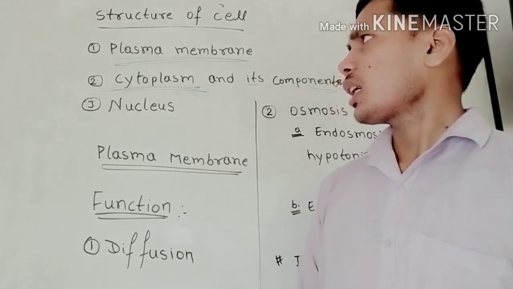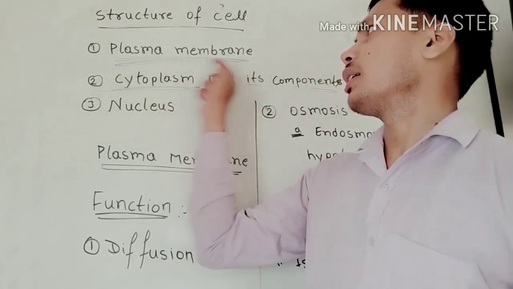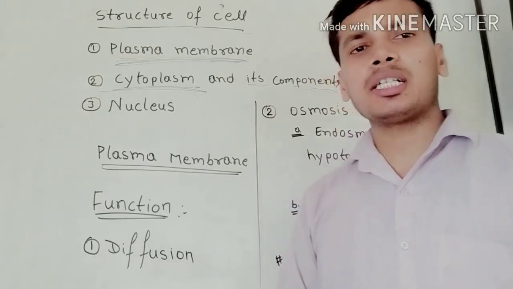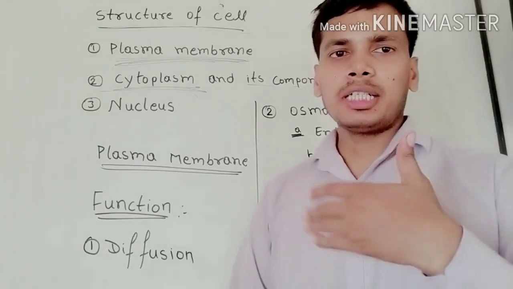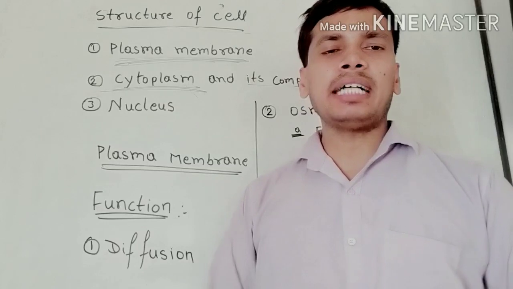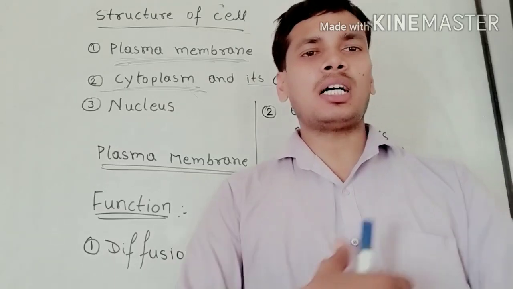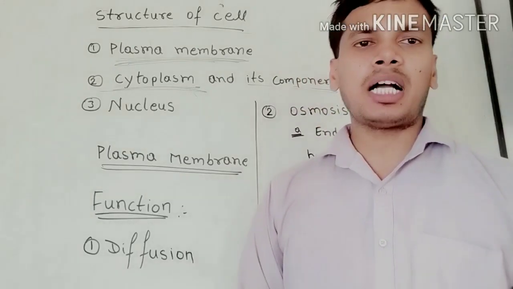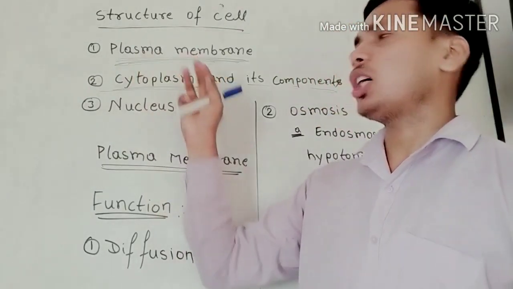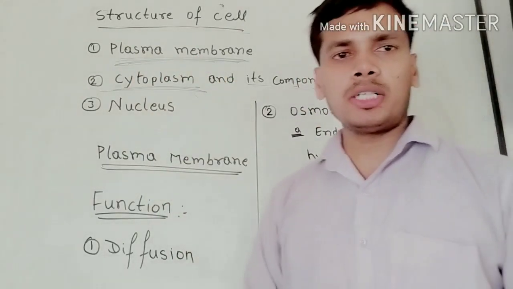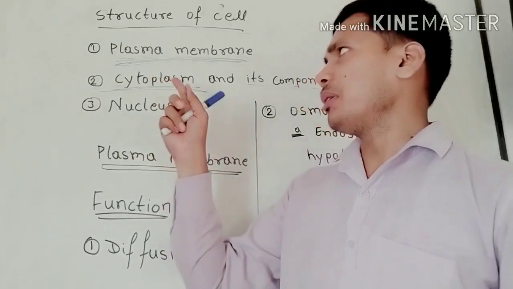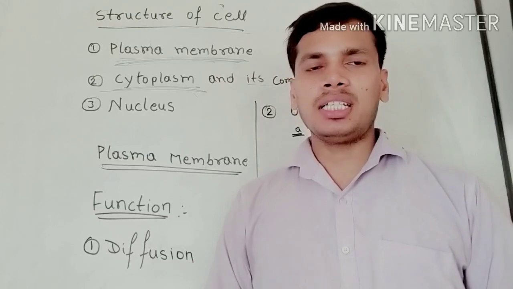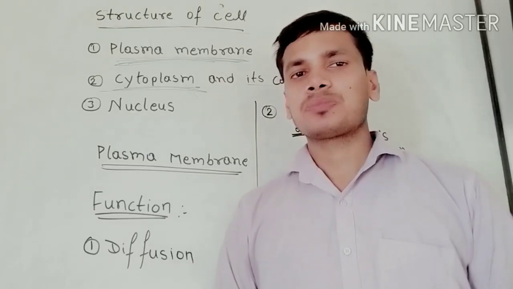First is the plasma membrane. The plasma membrane is the outermost layer of the cell. Just like our body is covered by our skin, in the same way the cell is covered by a plasma membrane, also known as the cell membrane, which is a semi-permeable membrane for the cell.